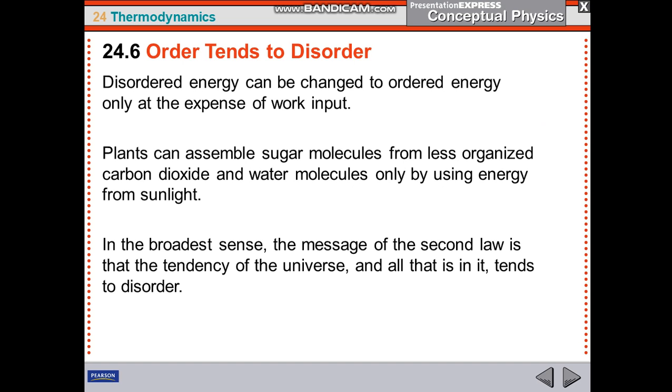Disordered energy can be changed to ordered energy only at the expense of work input. Plants can assemble sugar molecules from less organized carbon dioxide and water molecules only by using energy from sunlight. In the broadest sense, the message of the second law is that the tendency of the universe and all that is in it tends to disorder. So the point here is ordered systems always become disorder.